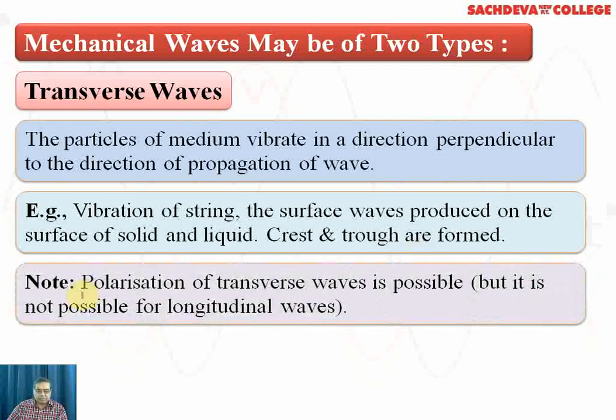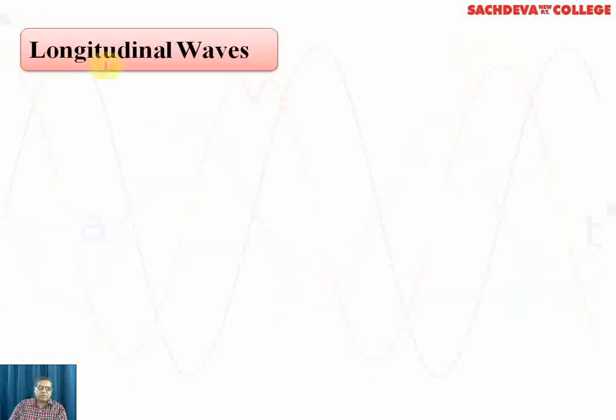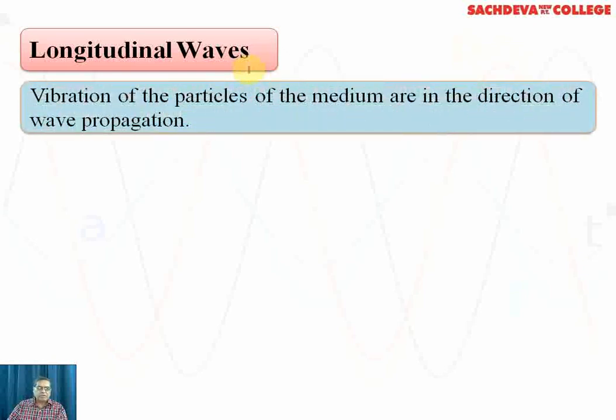Now, the important note is the polarization of transverse waves is possible, but for longitudinal waves, this is not possible. Now we come towards longitudinal waves. You are aware of the definition of the longitudinal wave. As I have explained, in case of longitudinal waves, the particles of the medium and the wave propagate in the same direction. So vibration of the particles of the medium are in the direction of wave propagation.